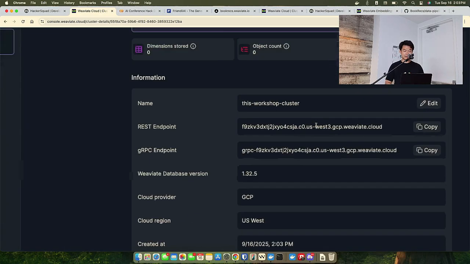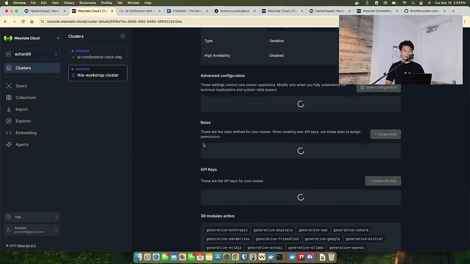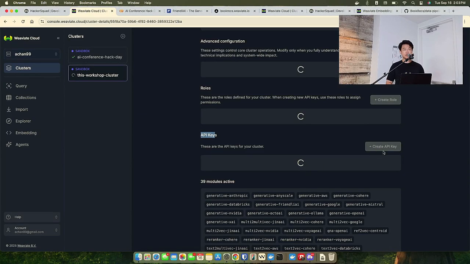This is going to take maybe 1 or 2 minutes, but with this, you'll get a Weaviate REST endpoint, which we can immediately start sending data into. And then if you scroll down over to API keys, you'll be able to create new API keys. This is what's going to allow you to authenticate with your cluster, store data into it, read data from it, and do whatever you want. I will let this thing do its work, and we're going to go update this in the cluster in a moment.